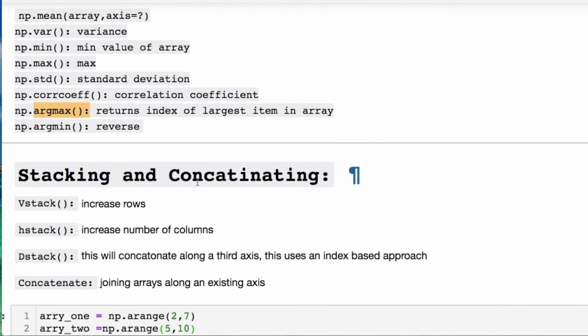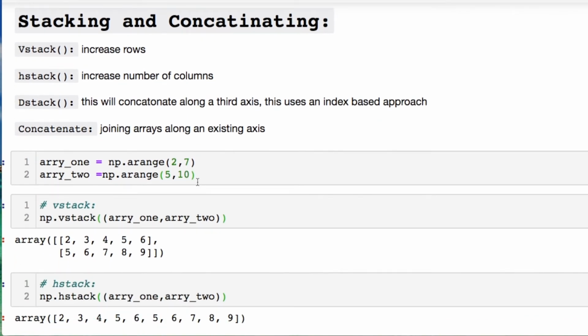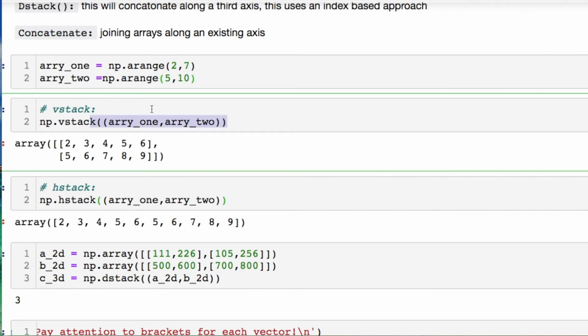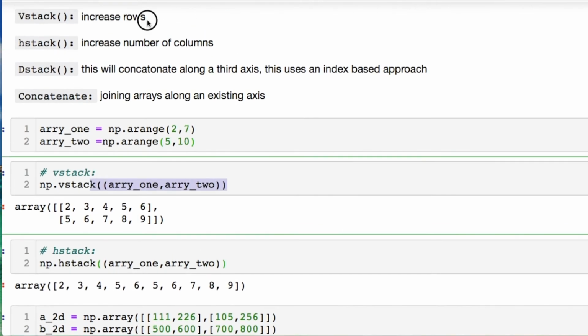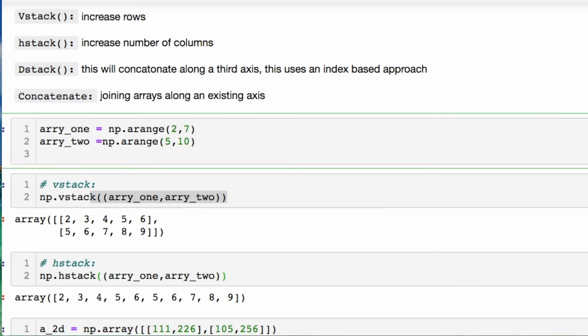We can use stacking and concatenating, for instance. You can increase the rows, you can increase the columns, you can also create a third axis, throwing this into 3 dimensions, and we could do something similar to concatenating if you're looking at regular Python. Okay, so let's create 2 arrays with these values and do a vstack, okay? But what's really going on with this? Well, the vstack is allowing us to create rows, okay? Let's see what these look like.